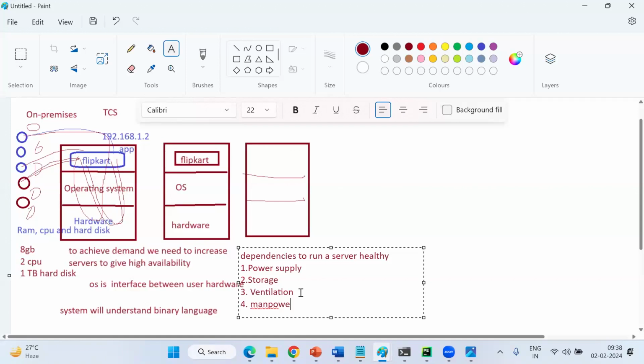If there is no proper manpower, guys, one rat bite can decide to stop all servers, right or not? One cable, just a small cable, decides your entire project, right? So we need to maintain proper manpower to supervise everything, your rooms. And you need civil infrastructure also. You need civil infra,